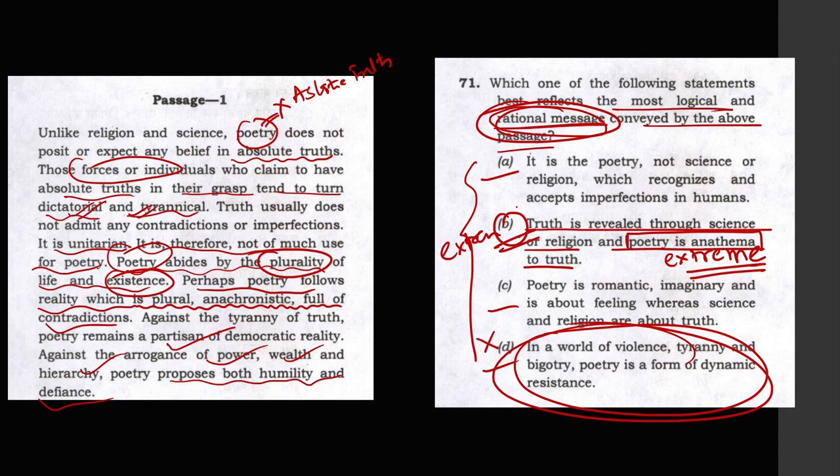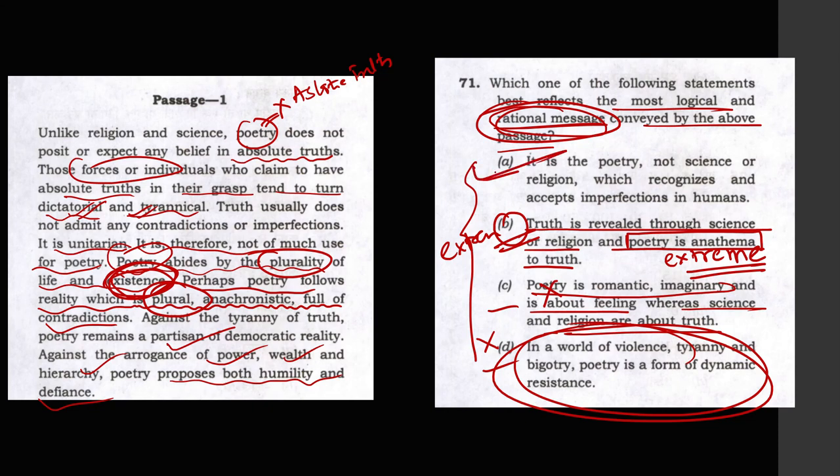Now we are left with A and C. Option C says poetry is romantic, imaginary and is about feeling, whereas science is about truth. Nowhere in the passage do they say that poetry is about romanticism or imagination. It says poetry is about existence, about plurality of life. It is not about imagination, it is about life and existence. So this statement is also wrong.